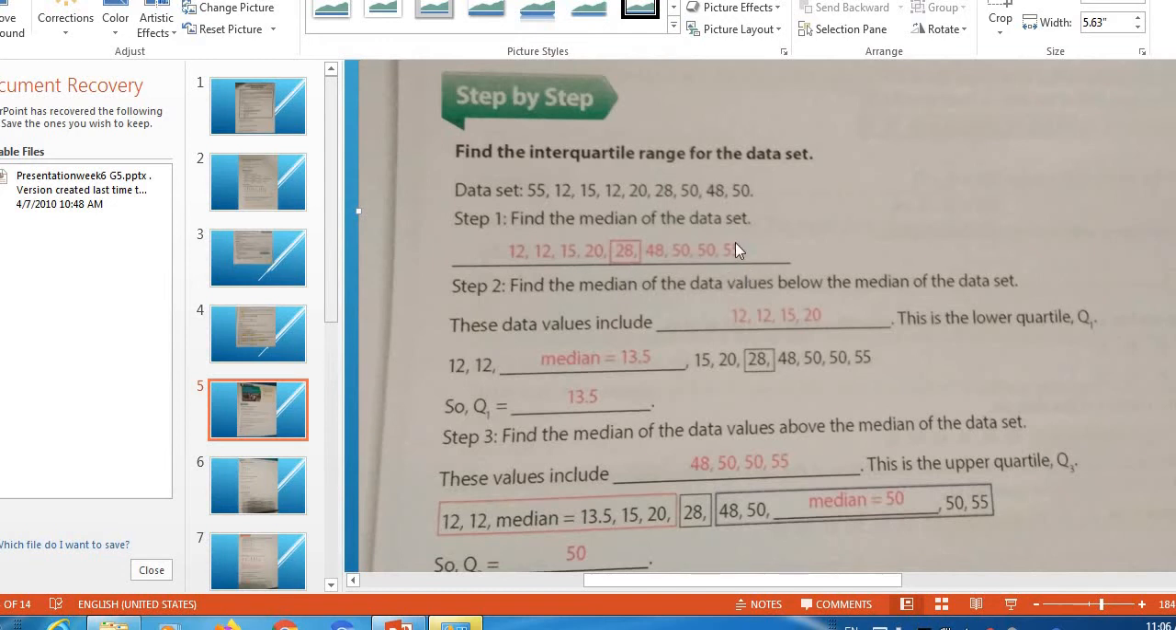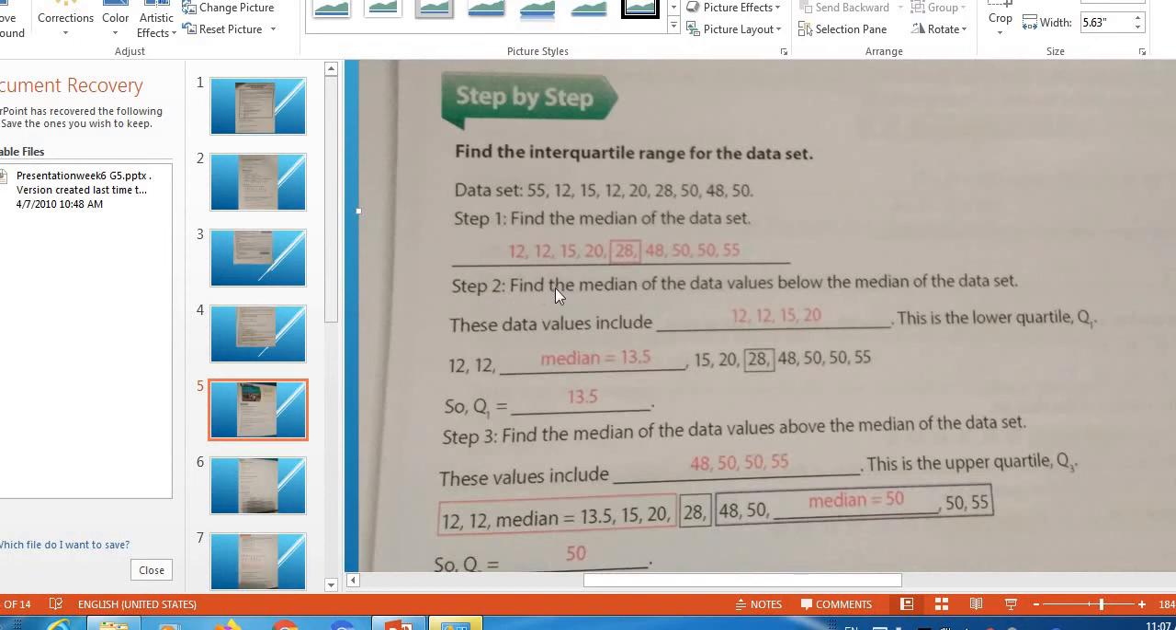Count the values. If it's odd, you get the middle, and this is the median. If it's even, take the two middles and the summation of them divided by 2, and you're going to have the median. So now 1, 2, 3, 4, 5, 6, 7, 8, and 9. This is an odd number, so I'll take the middle here. It will be 28. So the median here is 28.